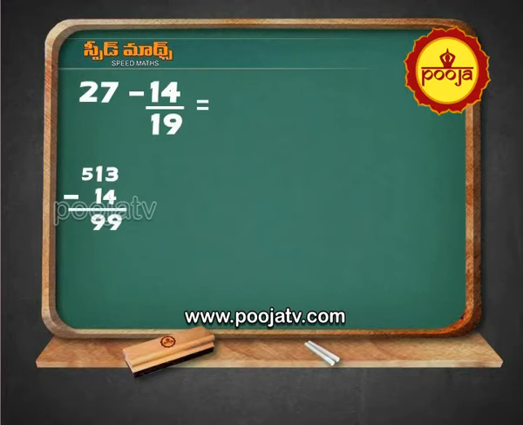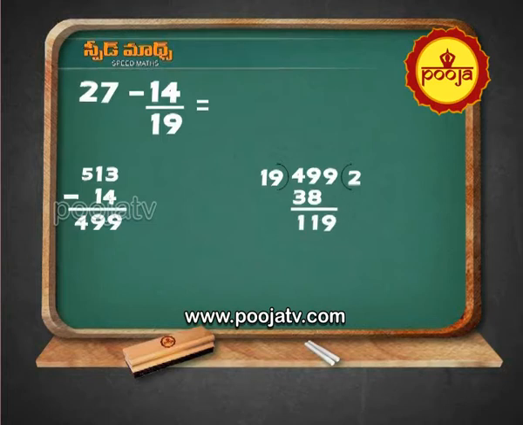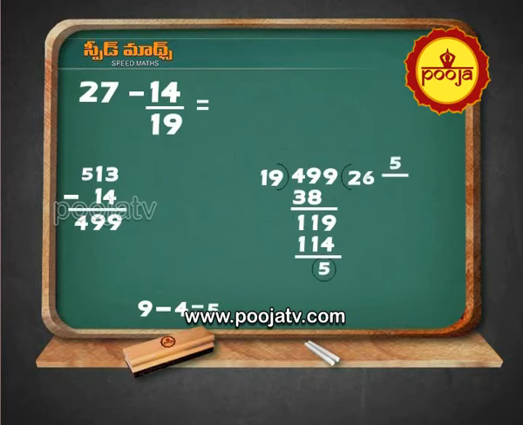4, 9, 9 divided by 19. 2 19s, 38. 4 minus 3, 1. 9 minus 8, 1. 9. 6 19s, 114. 9 minus 4 equal to 5. 5 divided by 19. The final answer is 26 5 by 19.